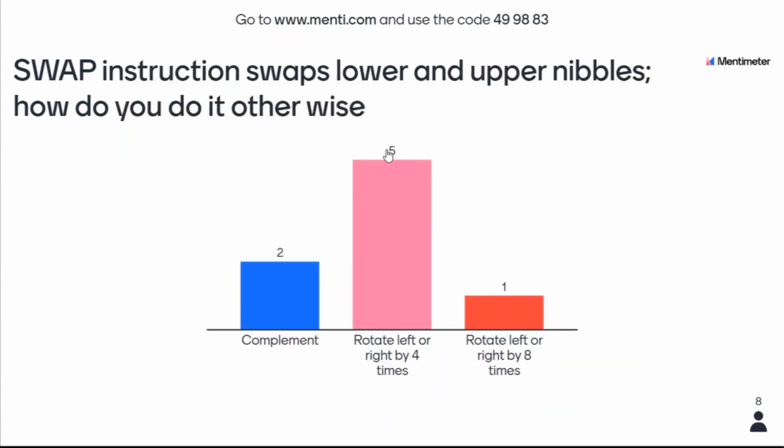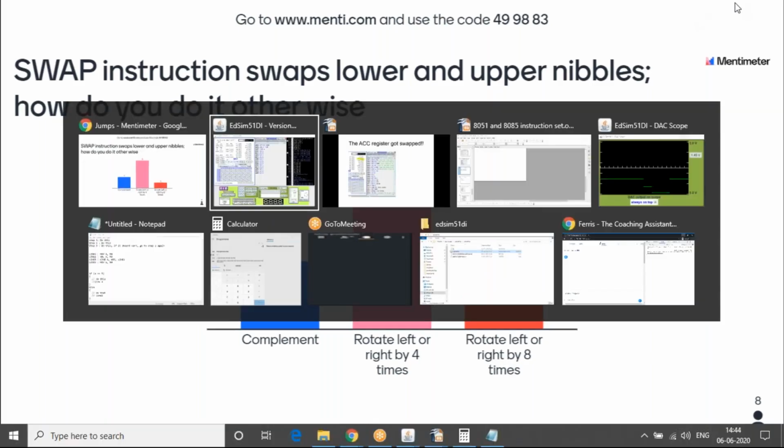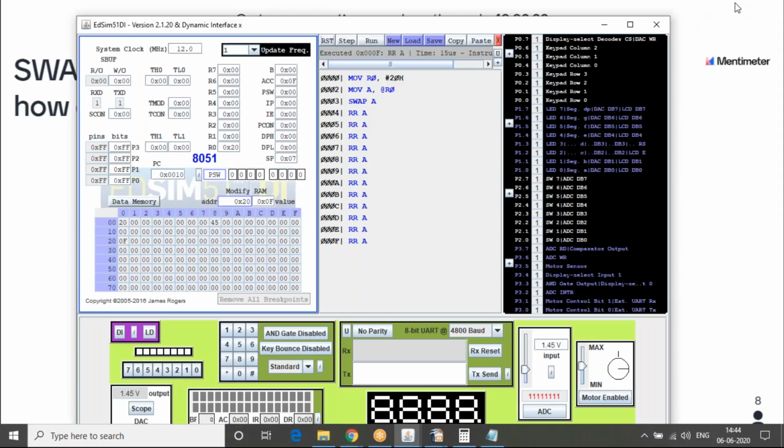Okay, the complement instruction, as you remember, will subtract it from FF and put it. So that's not as good as rotating it by 4 times, and it is not swapping the lower 4 bits and upper 4 bits. If you rotate it an even number of times, you will get the same value. You will not get a swapped value. So it's not rotate by 8 times. It's rotate by odd multiples of 4 times.